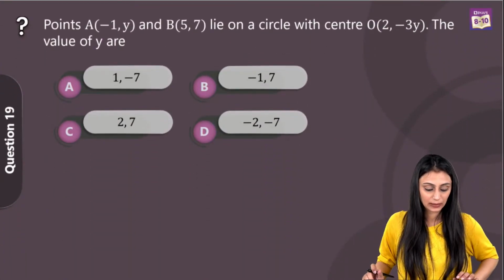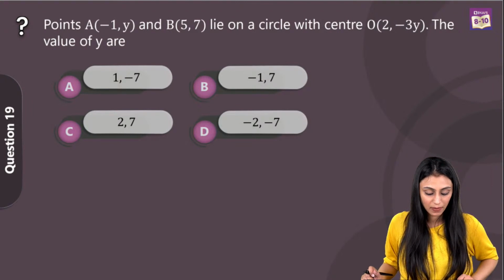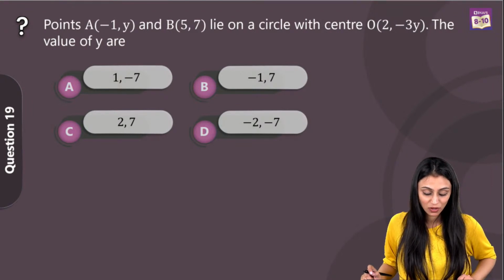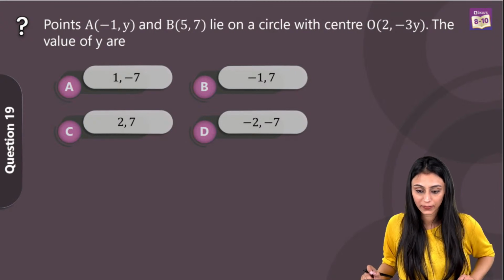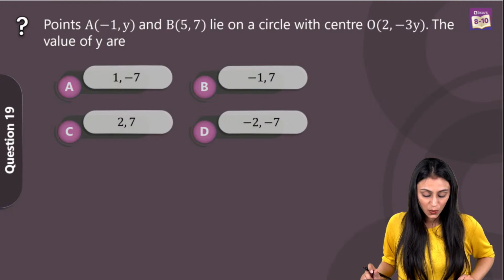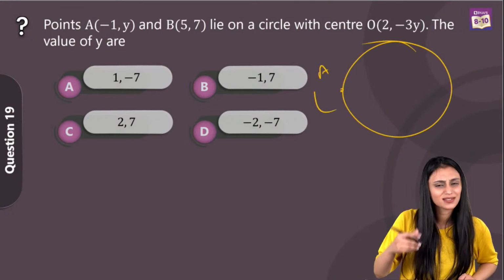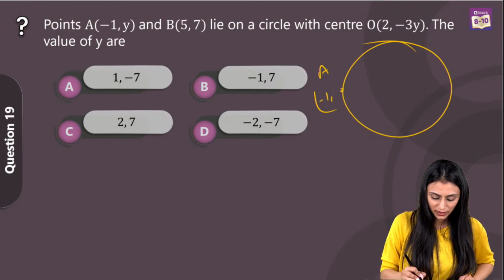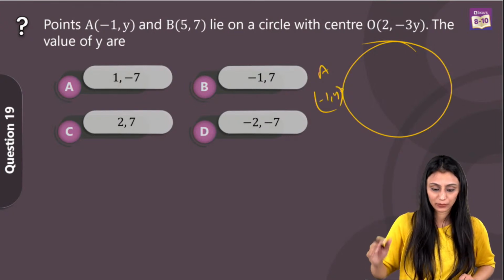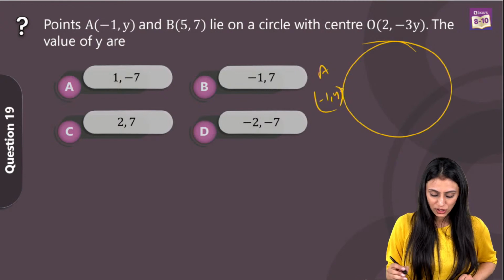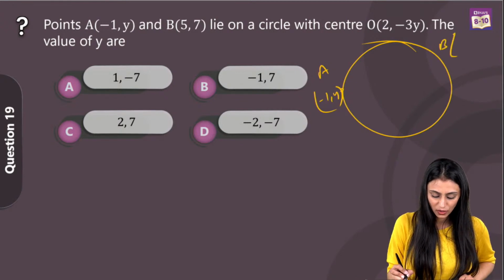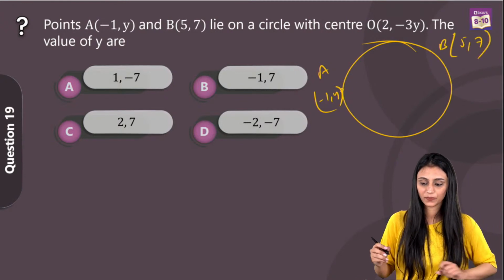That's number 19. So points A(-1, y) and B(5, 7) lie on a circle with center O(2, -3y). The values of y are. So we are talking about a circle over here. Here we have got point A. It's lying anywhere on the circle. I don't know where it is. I'm just marking it randomly. All right, and we have B somewhere on this circle, that's (5, 7).